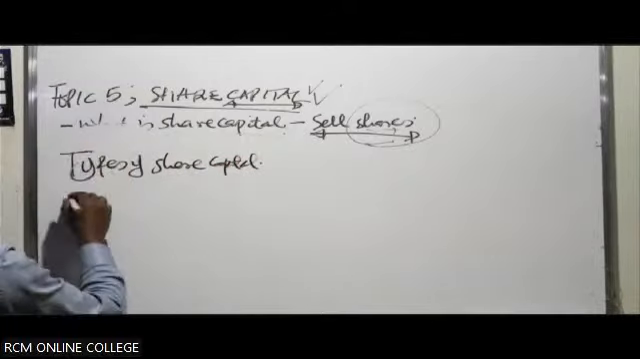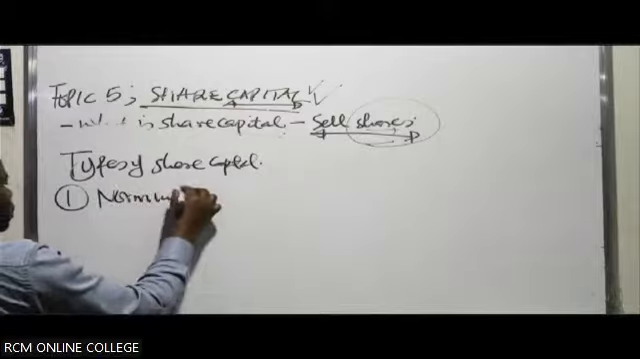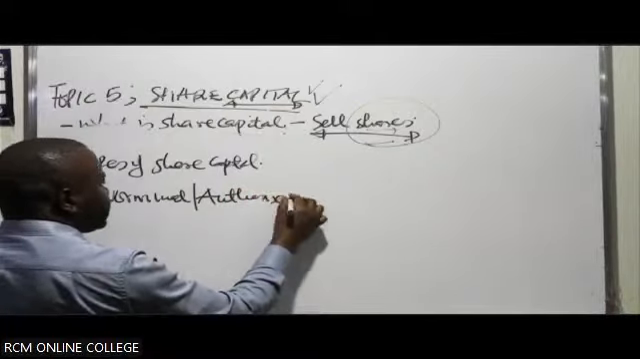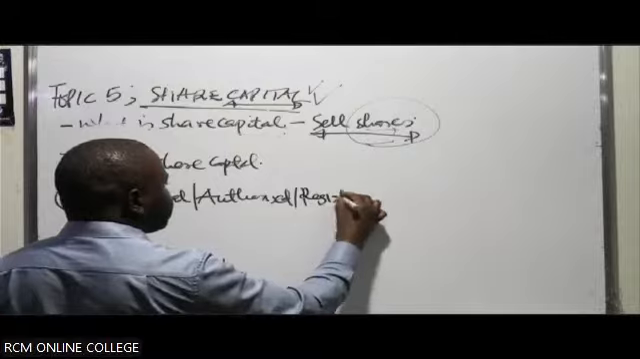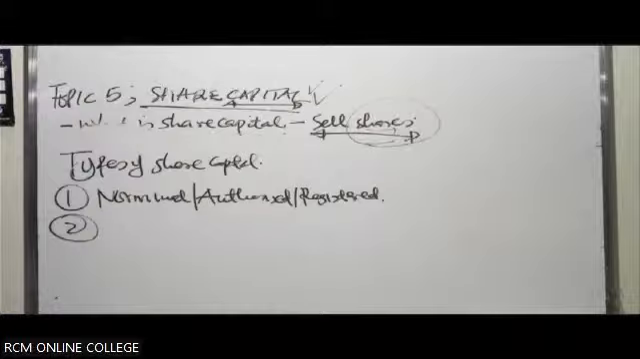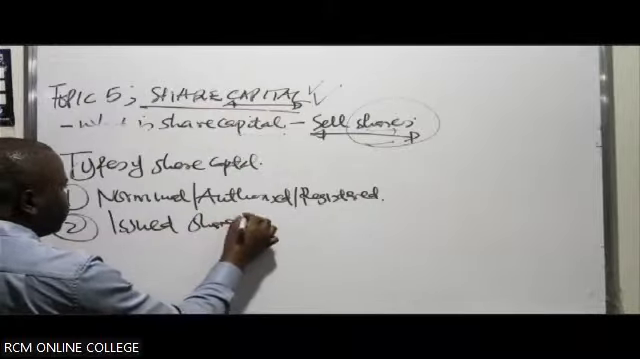Types of share capital. You can have what we refer to as the nominal, sometimes called authorized, sometimes called registered share capital. Then out of this, we can have what we call issued share capital.